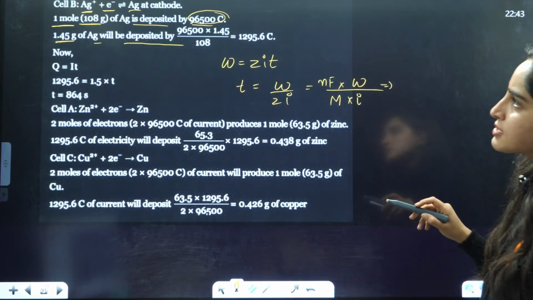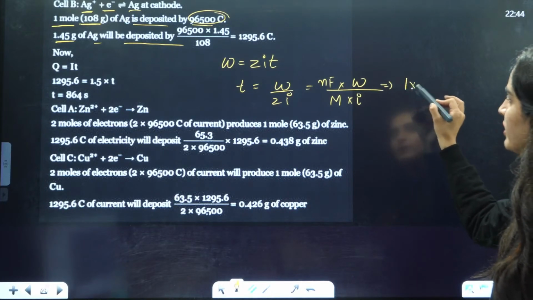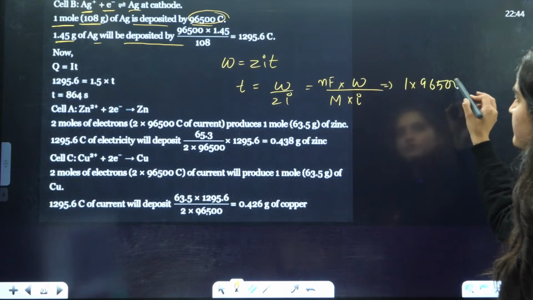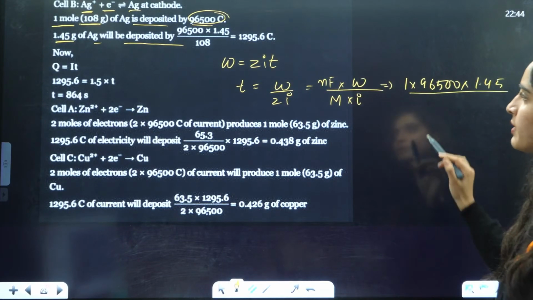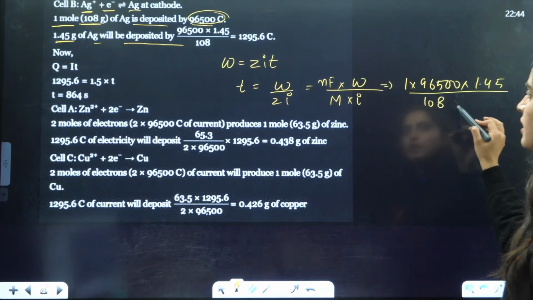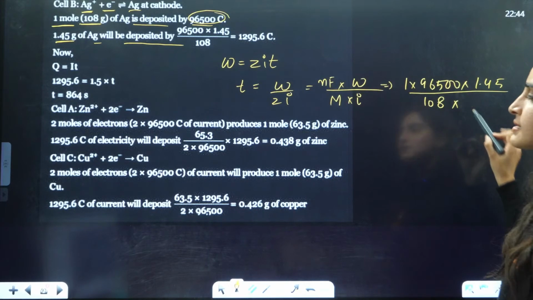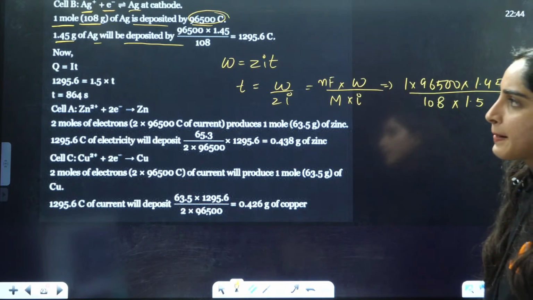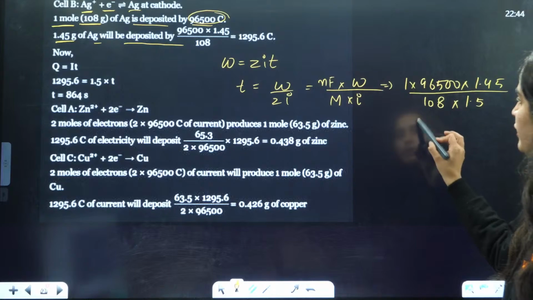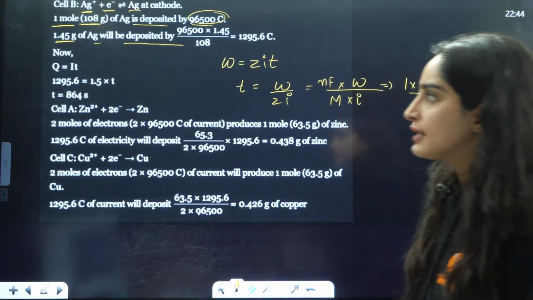1 electron is taken here, so N is 1. Faraday is 96500. W is 1.45. Molar mass is 108 multiplied by I, the current that is given to be 1.5. You just need to solve this value. You will get the value of T here, right?